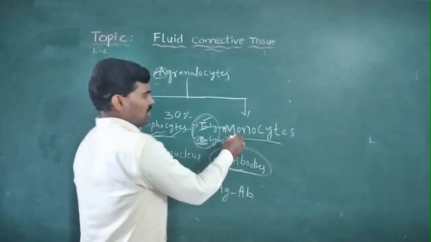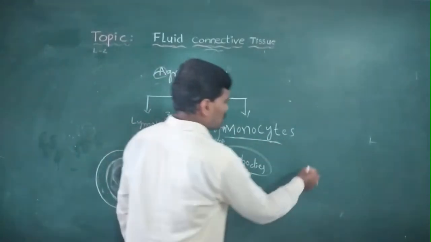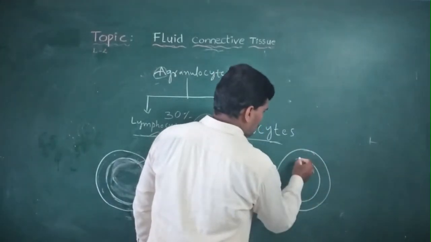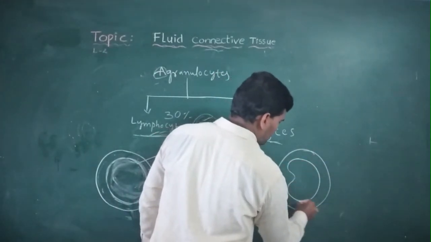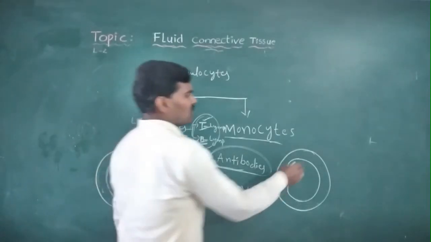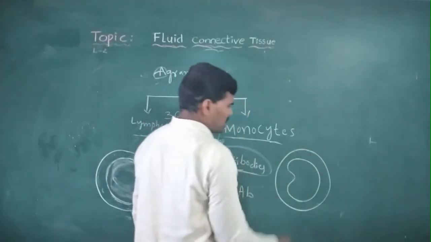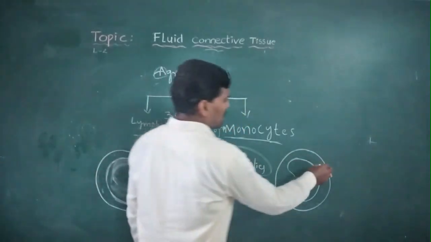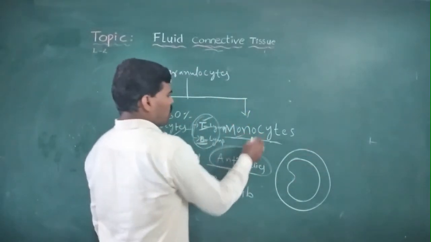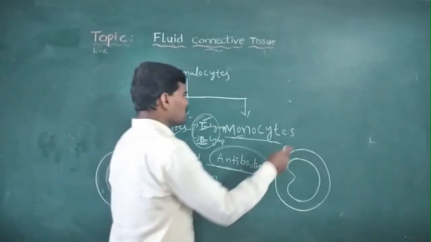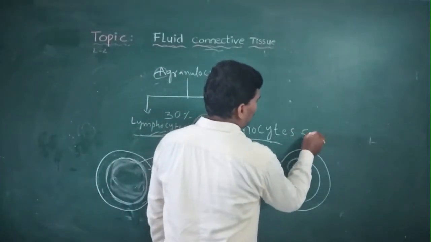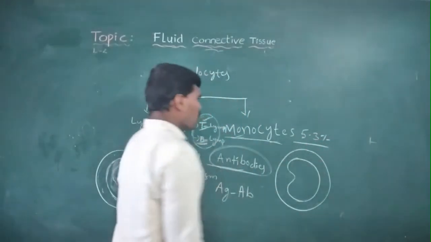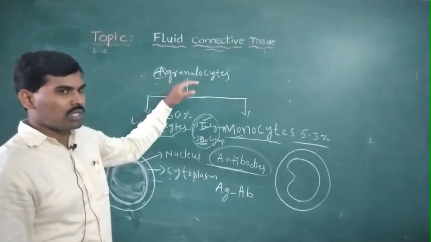And the next one is the monocytes. In monocytes, the nucleus is bean shaped, undivided, and without granules. What percentage of the total WBCs are monocytes? 5.3% of the total WBCs are monocytes.